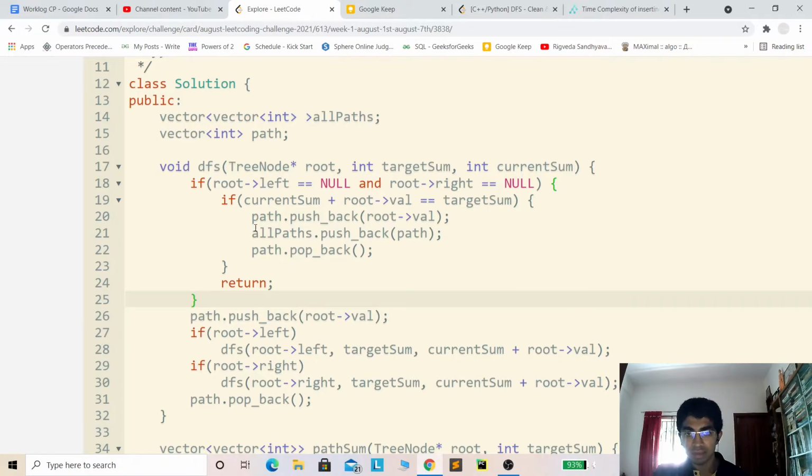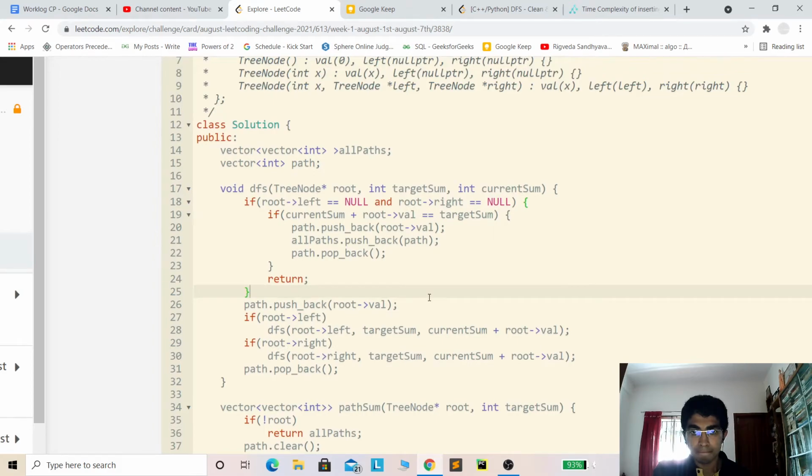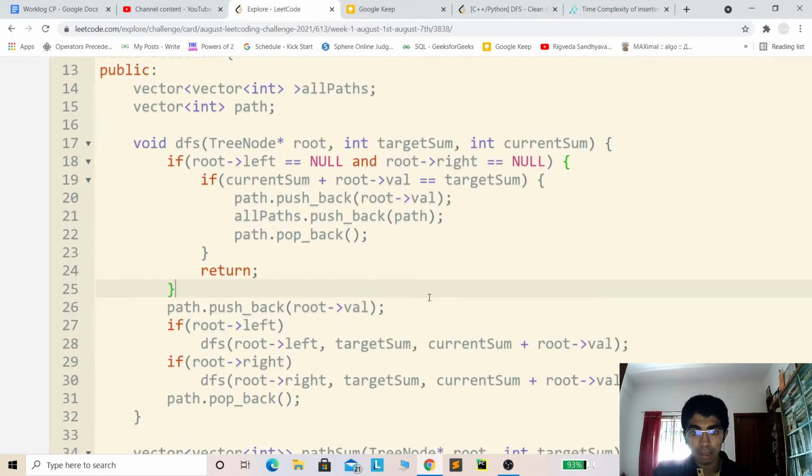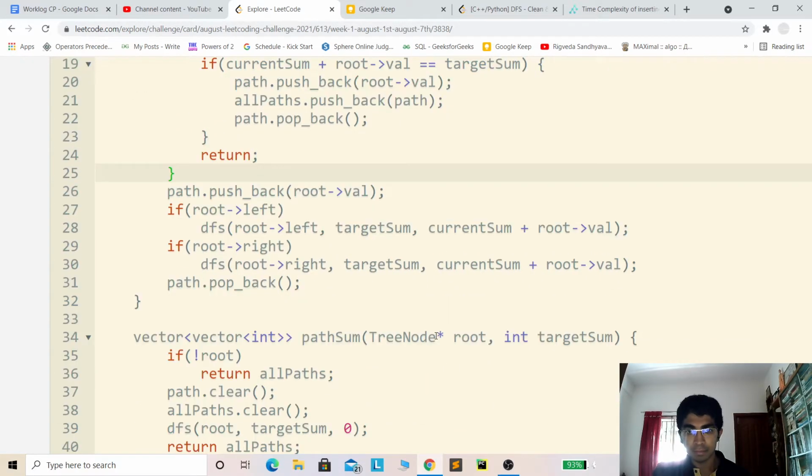If yes, then we push back, we insert the current path, in the sense all the nodes in the current path, to the final vector of vector that we have to return, and then just return it if we have reached the root node. So that is the normal brute force solution for this problem.